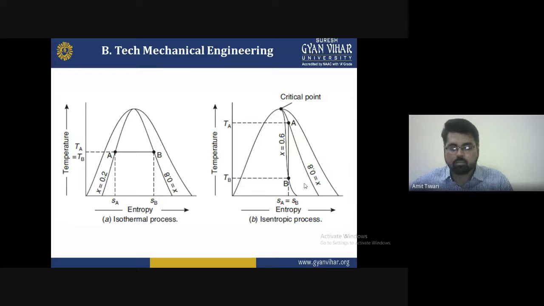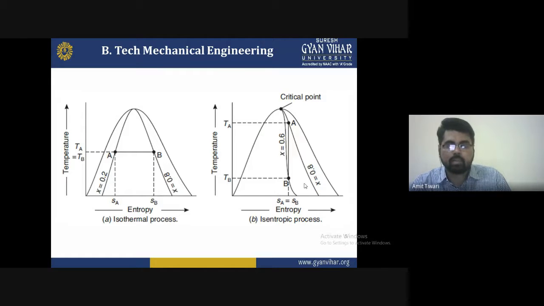This process continues while the entropy remains constant. There is no effect of any entropy change because there is no work transfer.